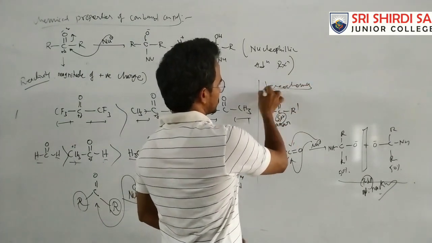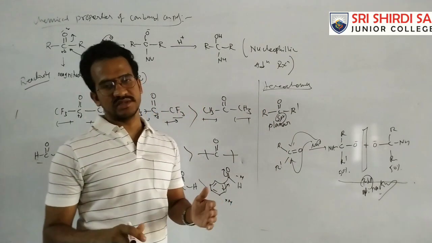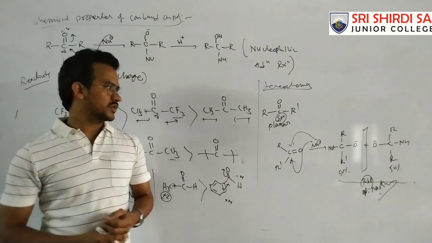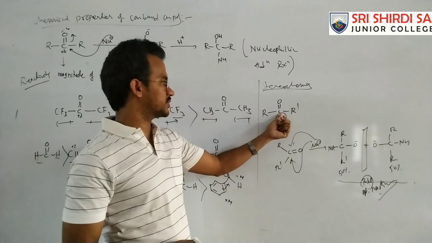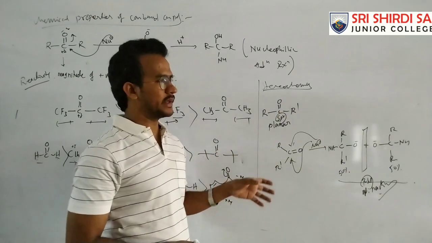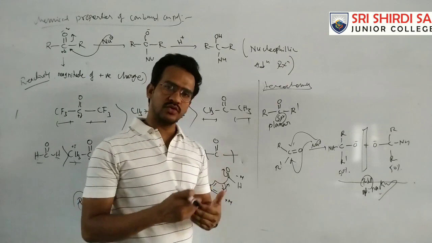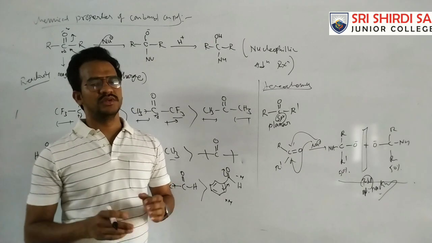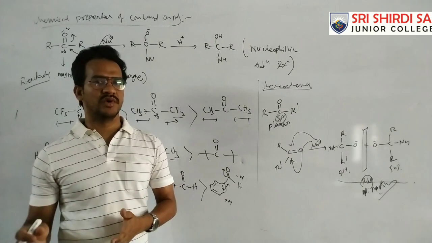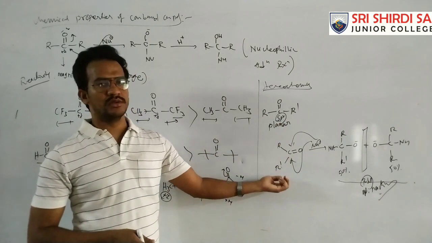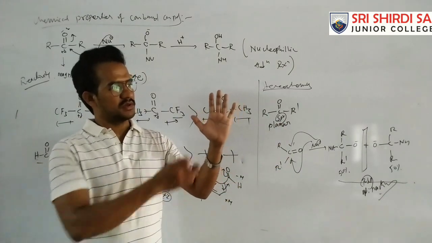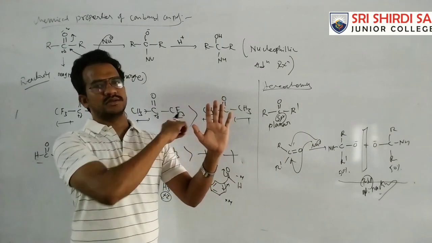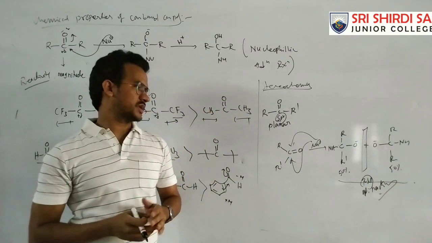Okay, stereochemistry. So what is the stereochemistry in this case? As a result of the nucleophilic addition reactions, which type of stereoisomers will you get? Generally the carbonyl group is a planar group because it is an sp2 carbon. That planar carbonyl compound is attacked by the nucleophile either from the front side or the back side. So here we will get 50% of one compound and 50% of the other, because there is an equal chance of attack by the nucleophile. Actually it is a planar compound like this: C double bond O, with an alkyl group and another alkyl group. The nucleophile attacks either from the front side or the back side, with an equal chance.